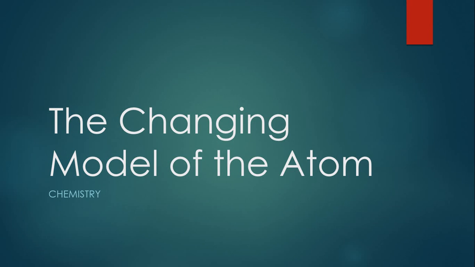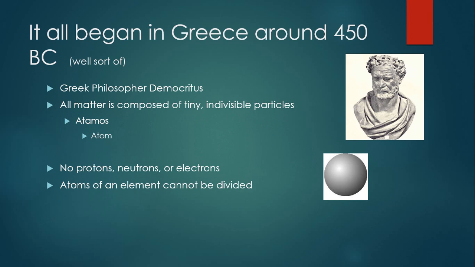Alright, chemistry class, let's talk about the changing model of the atom. So, it all began back in ancient Greece, around 450 BC. There's a Greek philosopher, Democritus, and he came up with the idea of atoms. He actually named them atomos, which is where we get the English word atom.